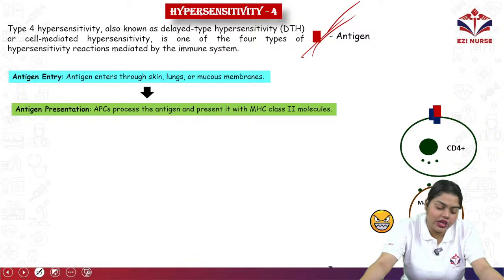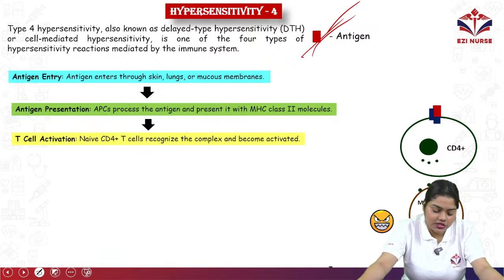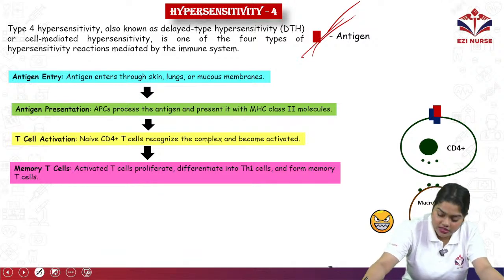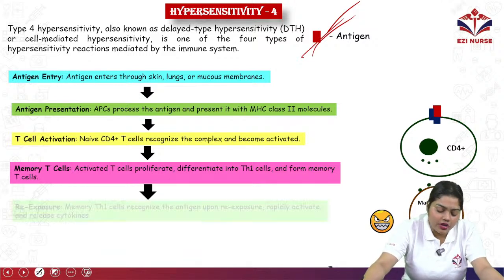So first, antigen entry, where the antigen will enter through the skin, lungs or mucous membrane. The antigen presenting cell, the APC, will process the antigen and present it with the MHC class 2 molecules. Then T cell activation will take place, where the CD4 cell or T cell will recognize the complex and become activated. Then the activated T cell will proliferate and differentiate into Th1 cells and memory T cells.